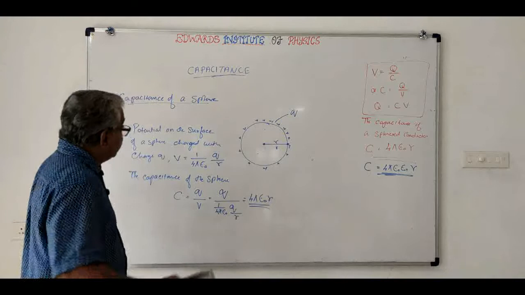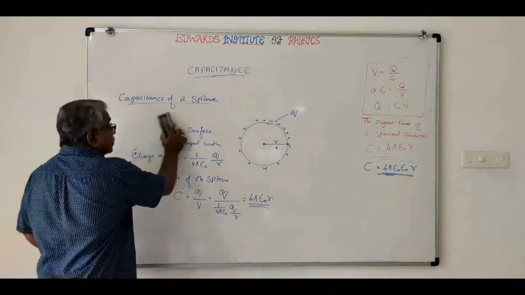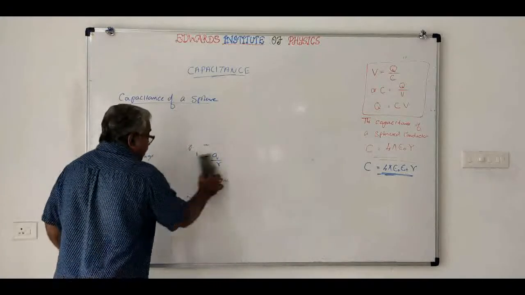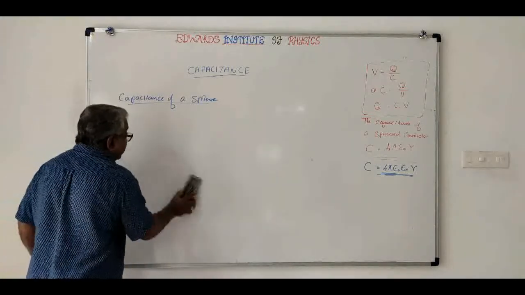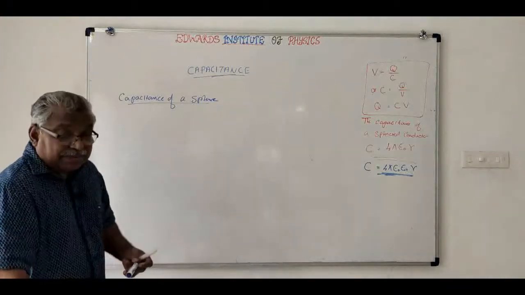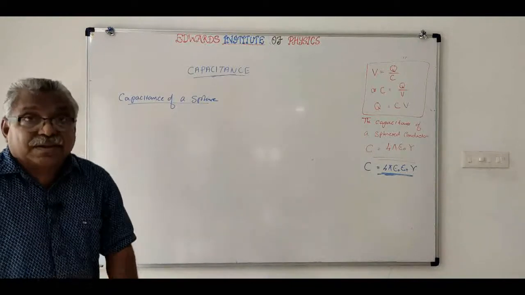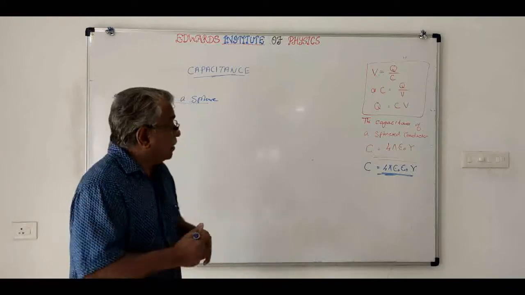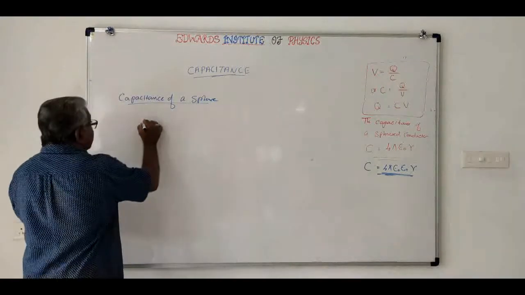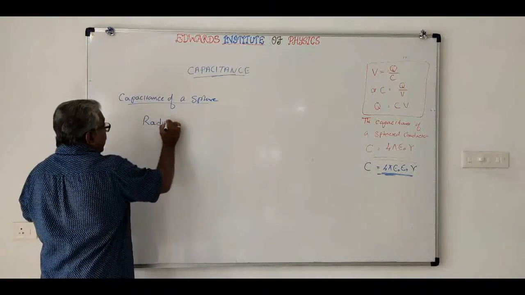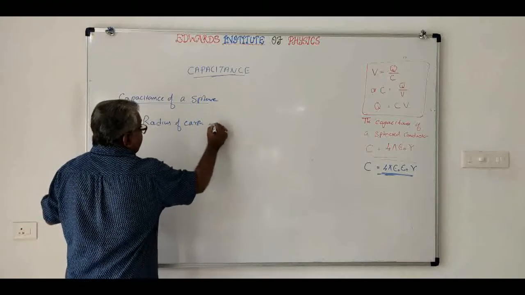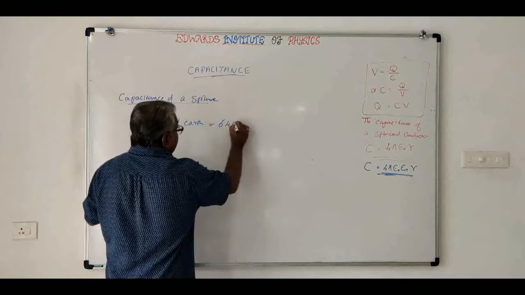Now, let us calculate what is the capacitance of Earth. Earth is imagined to be a big conductor, and the radius of Earth is approximately equal to 6,400 kilometers.